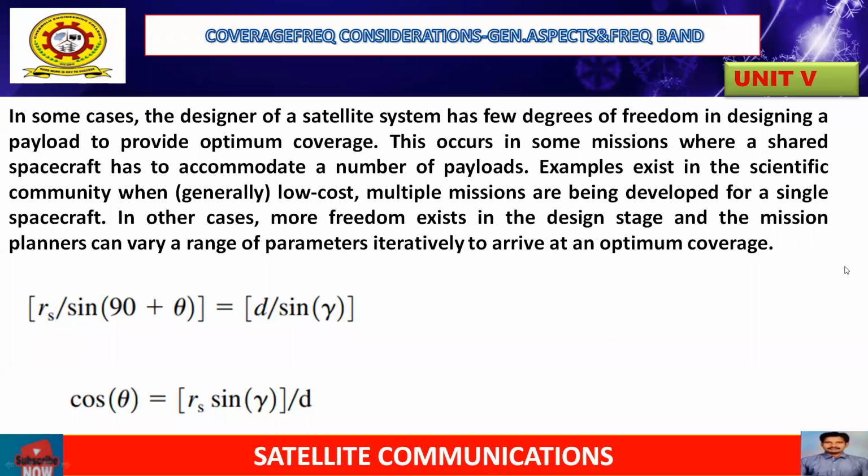In this second equation, we have three parameters: theta, rs, gamma. Theta is the elevation angle, gamma is the coverage angle, and rs is the distance from the center of the earth where our satellite must be, to cover all the propagation of these signals. So this is the coverage equation: cos theta equals rs sin gamma divided by small d.